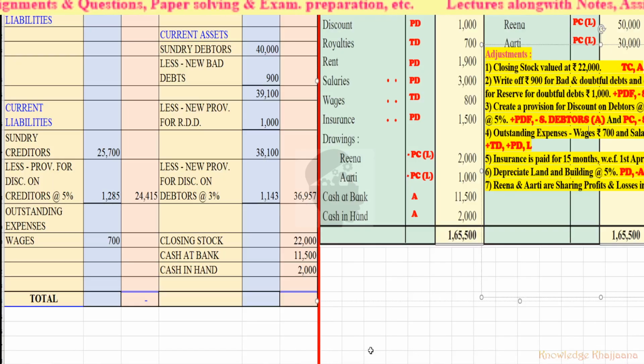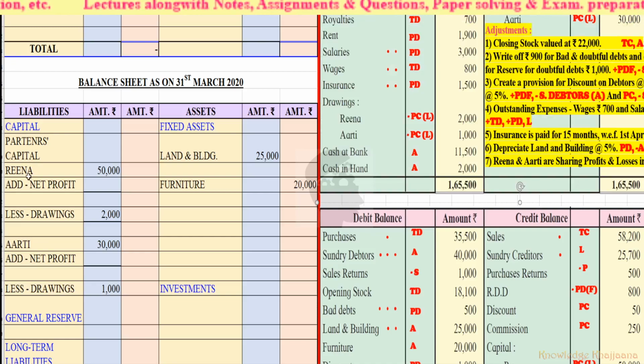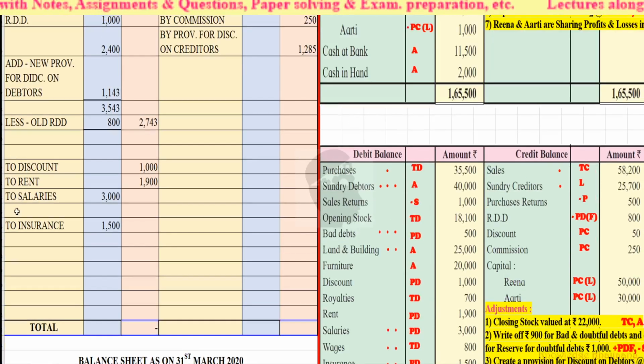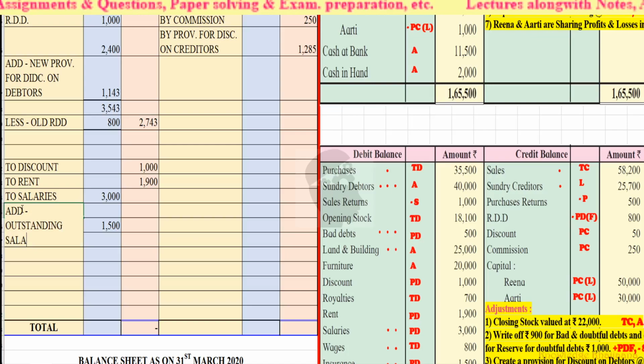Okay, so outstanding salary will come to the profit and loss account debit side. Salary will add outstanding salary, which is rupees 800.